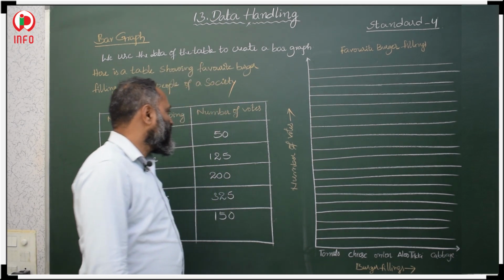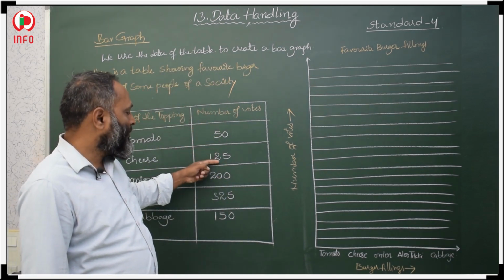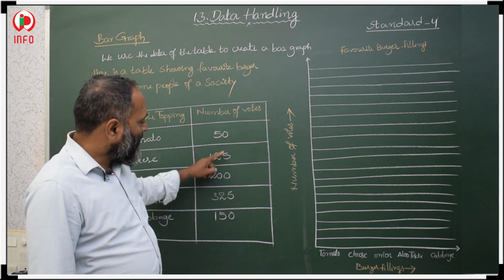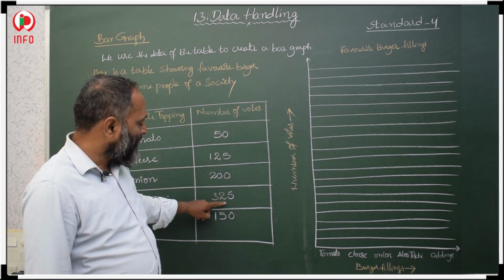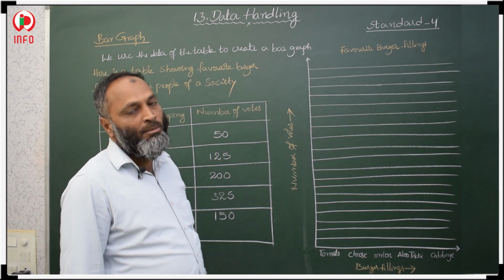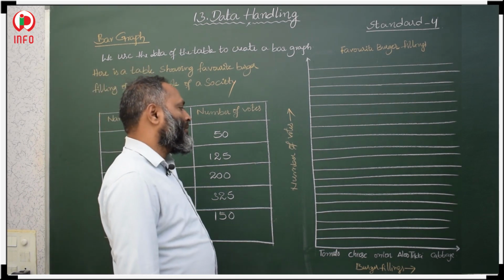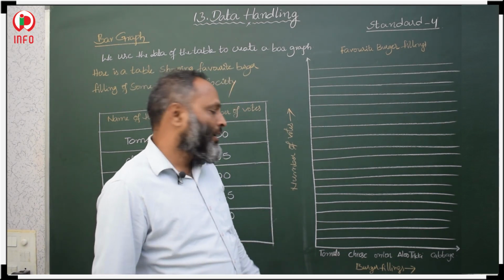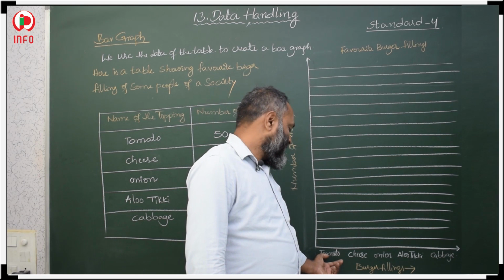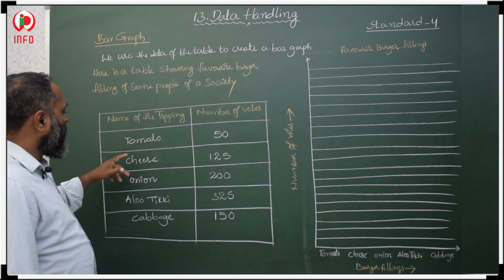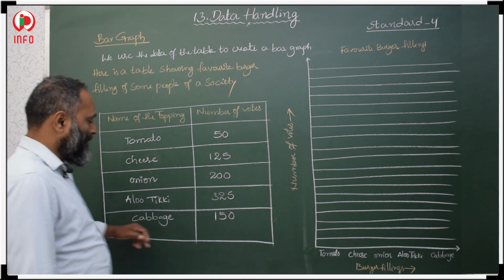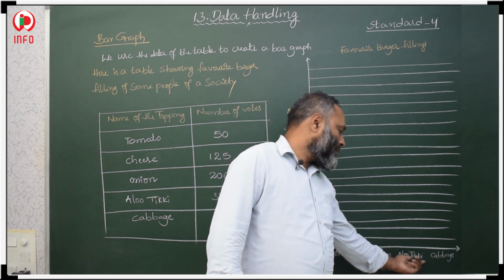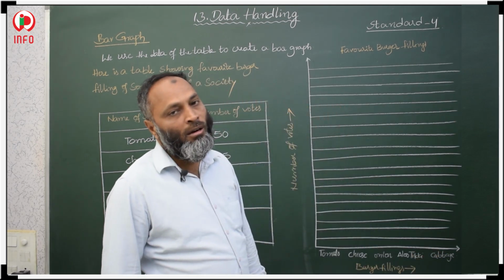Then see how the votes are: 50, 125, 200, 325 and 150. Here the units places are 50, 25, 00, 25, 50, which means all these are divisible by 25. So we should take a 50-50 gap in each centimeter. I will explain how. First, take the given toppings, that is tomato, cheese, onion, aloo tikki, cabbage, on the horizontal axis, the horizontal line.